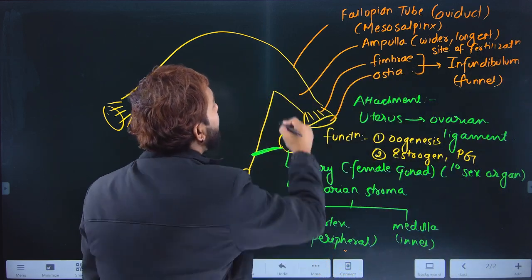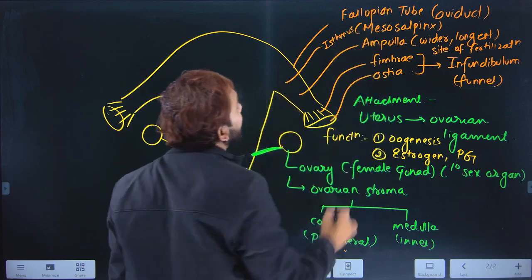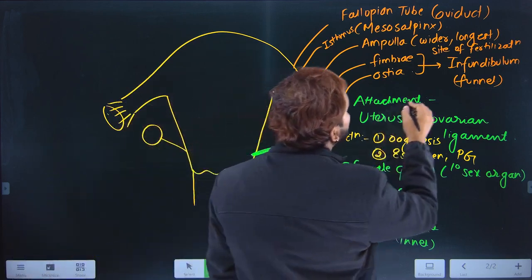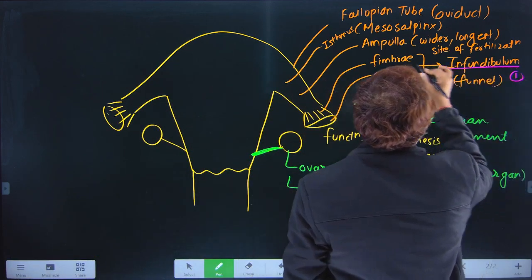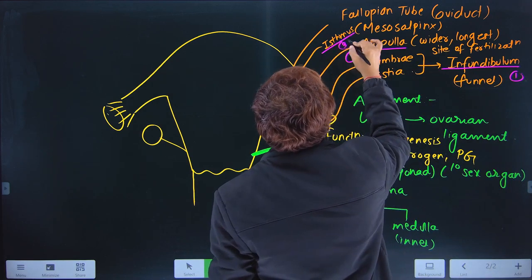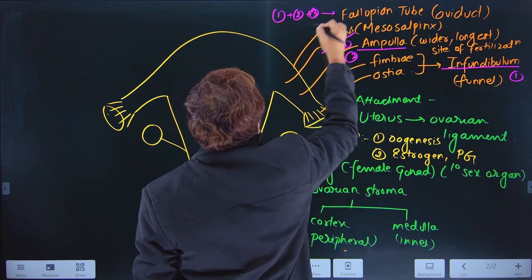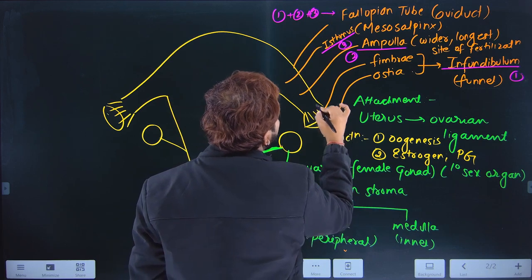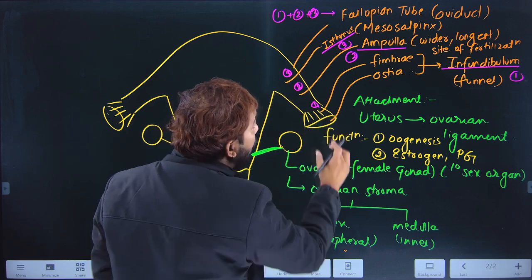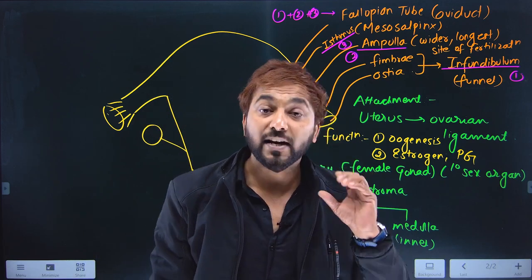And the next part is the isthmus, the last part of the oviduct. First one is the infundibulum, number 1. Second one is the ampulla, and third one is the isthmus. First plus second plus third form this number 1, number 2, number 3. Three of them together form this entire fallopian tube of 10 to 12 centimeters in length.